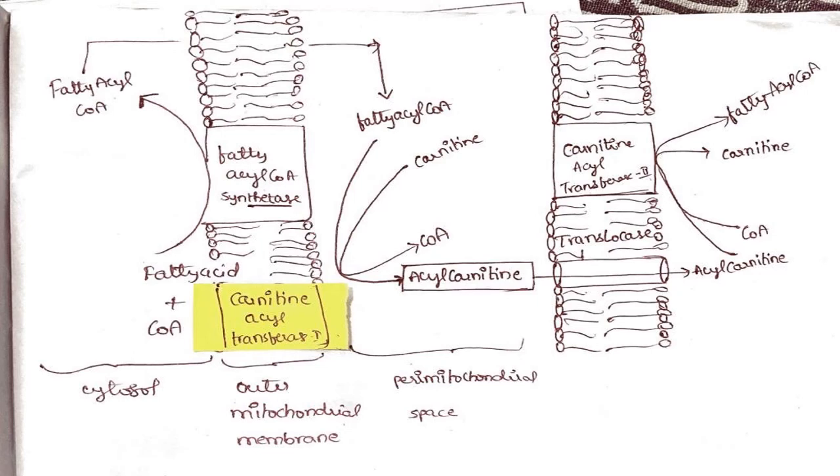And the acyl carnitine which has entered the mitochondrial matrix will, by means of carnitine palmitoyl transferase 2 or carnitine acyl transferase 2, present at the inner mitochondrial membrane, again convert into fatty acyl coenzyme A, and then it leaves the carnitine free. So this is the way fatty acyl coenzyme A will smartly enter the mitochondrial matrix.